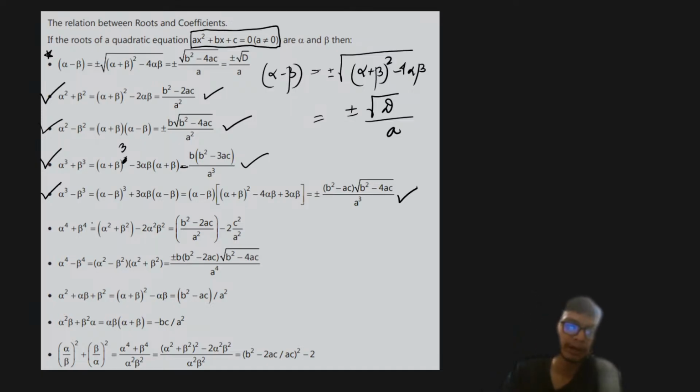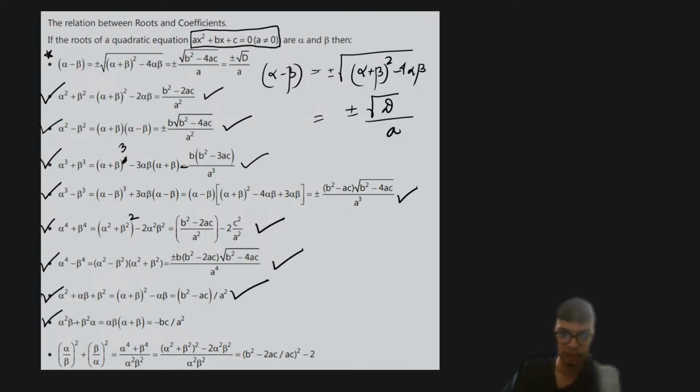Similarly, if you need to find out alpha to the power 4 plus beta to the power 4, that you can simply find as (alpha square plus beta square) whole square minus 2 times alpha square beta square, right? So this is going to generate the result like this. Similarly, alpha to the power 4 minus beta to the power 4 is going to give you the result like this. You can always try to find this by just putting the earlier expressions into the old equations, right? Similarly, if you need to find out alpha square plus beta square, that is nothing but (alpha plus beta) whole square minus alpha beta, which you can simplify by this, right?